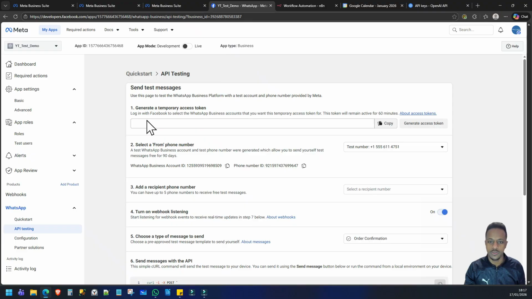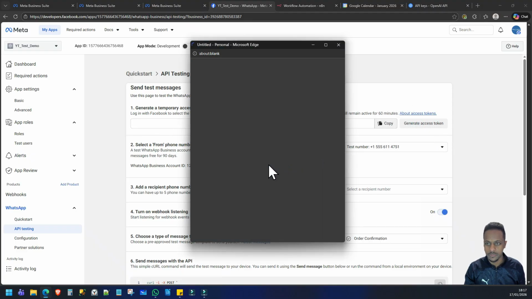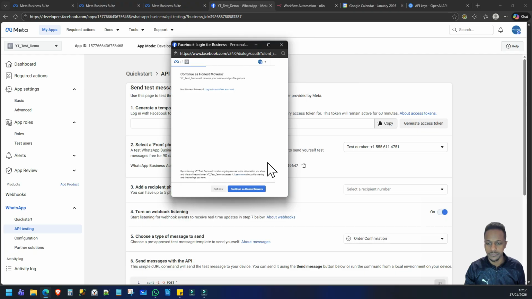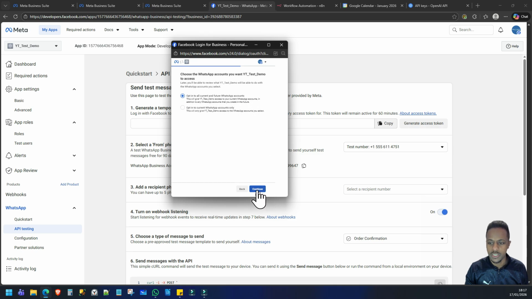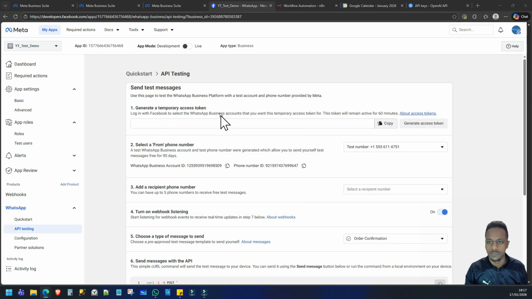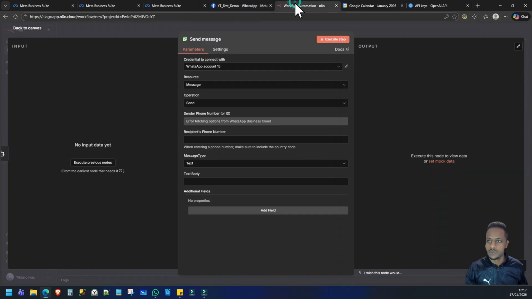So we go back to Meta and generate an access token. Now what you want to do is opt into all current and future WhatsApp accounts and click save. And now we've got our access token.